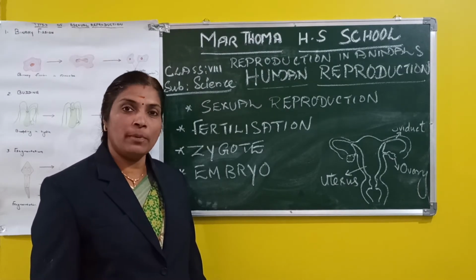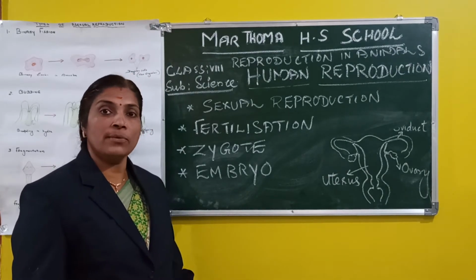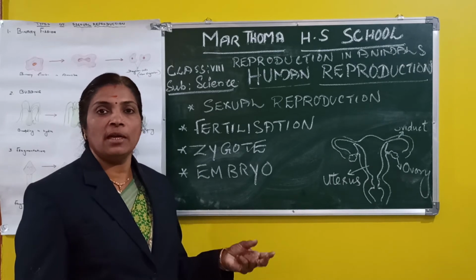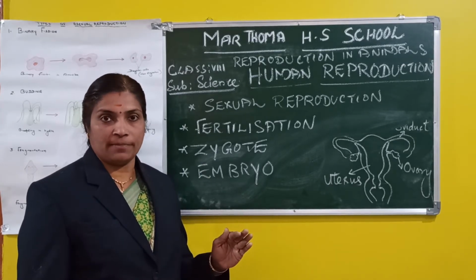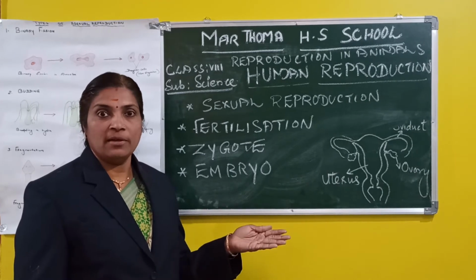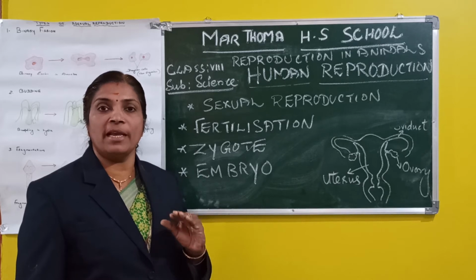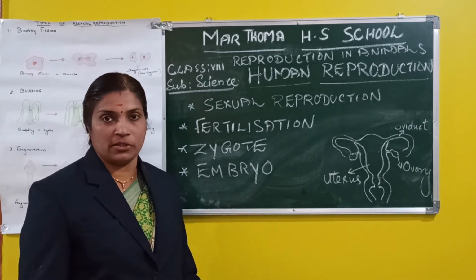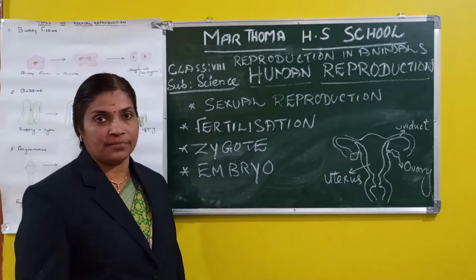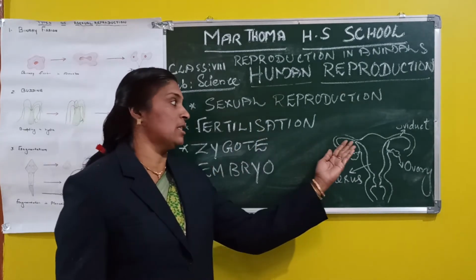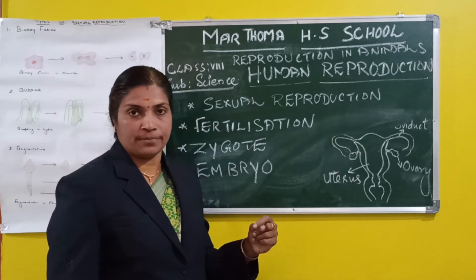The process of reproduction begins when a sperm reaches the egg. The nucleus of the sperm fuses with the nucleus of the egg. This process is called fertilization. That means the process of fusion of male gamete and female gamete is called fertilization. The fertilized egg is called zygote. Fertilization mostly takes place inside the oviduct or fallopian tube.